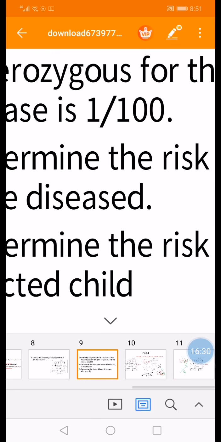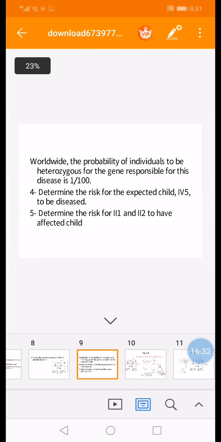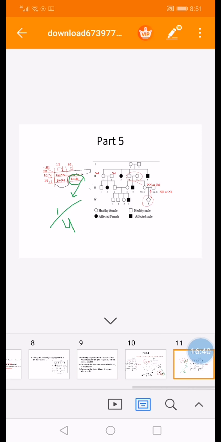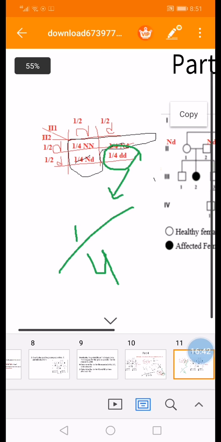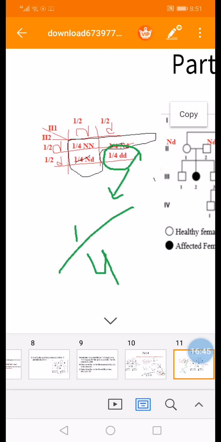Also, since the verb is determined, start your answer by writing the genotype of the parents and write the reasoning behind your answers, and then write the table of cross. Because the verb is determined, you have to write a reasoning for your answer to end up with the risk.